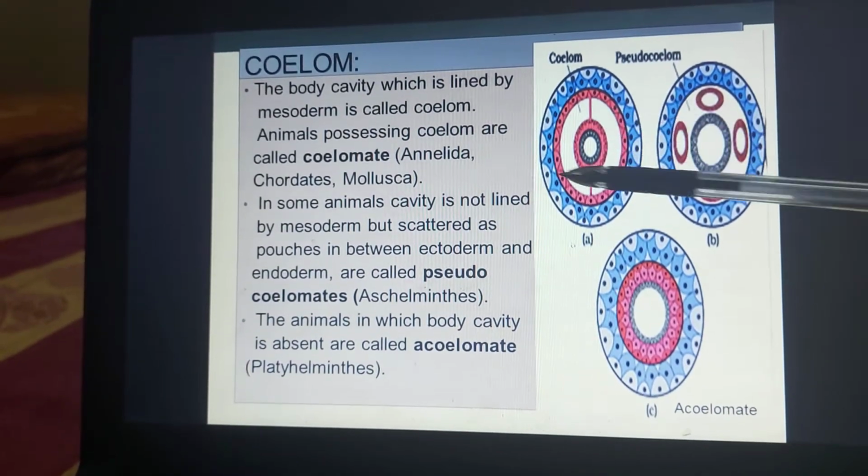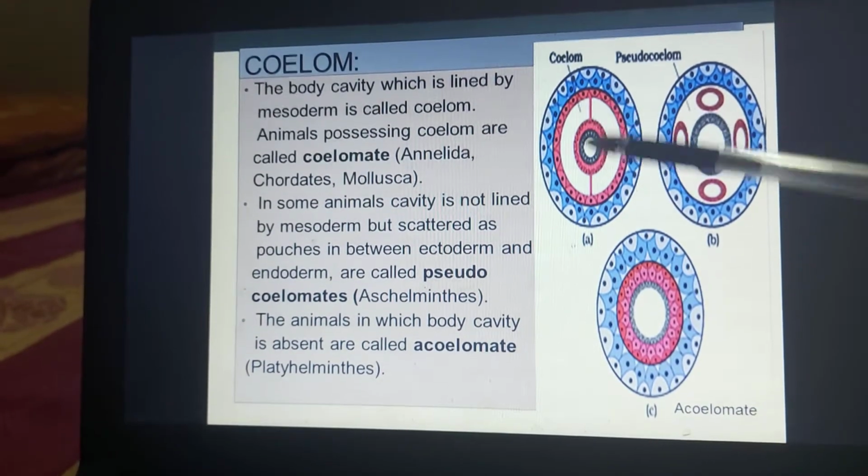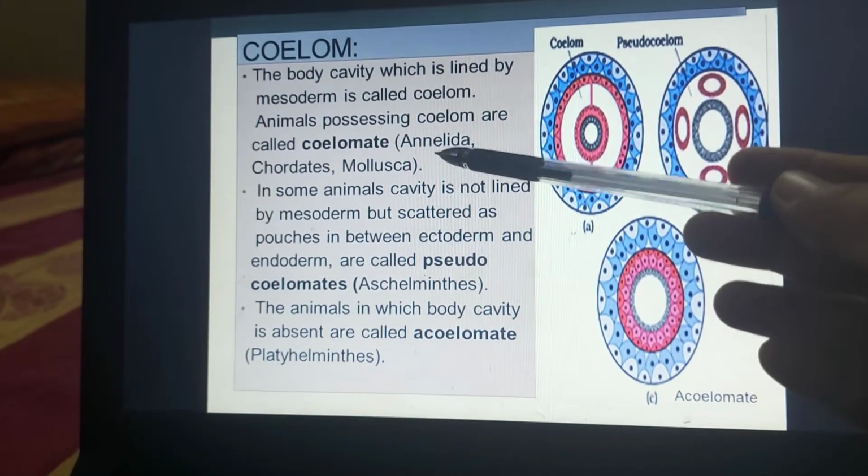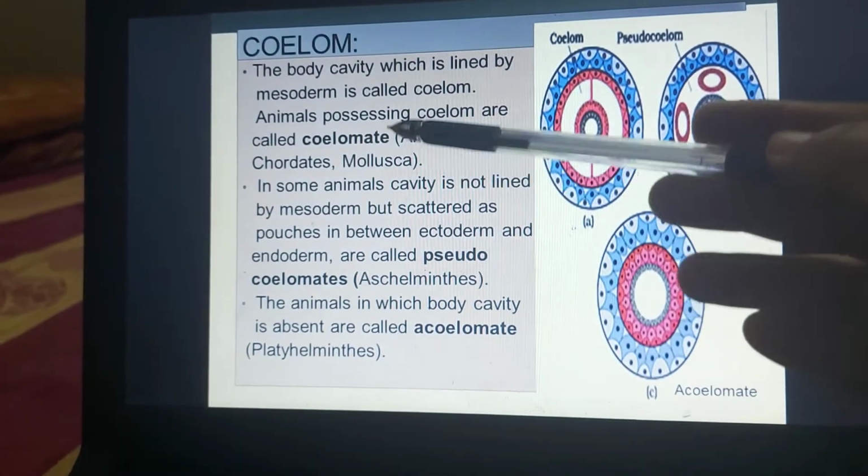So this is called as the coelom. Such type of organisms, they are called as the coelomates. And the examples are Annelida, chordates, Mollusca.